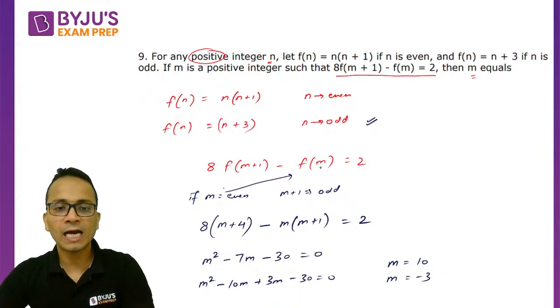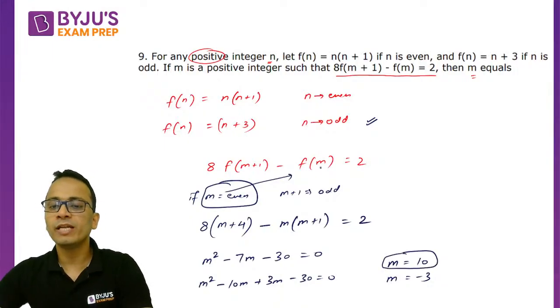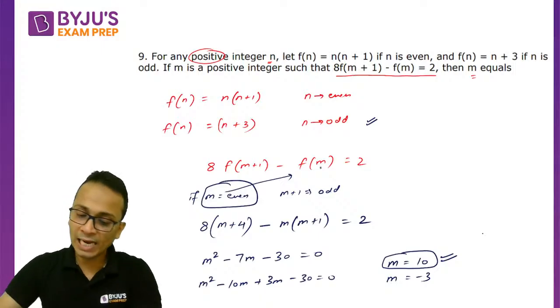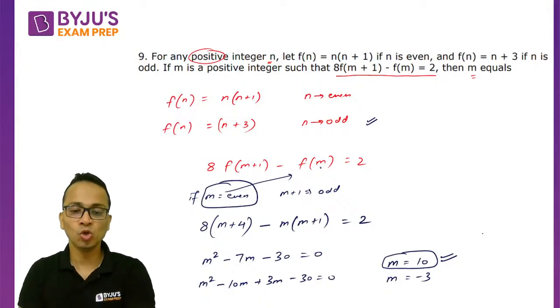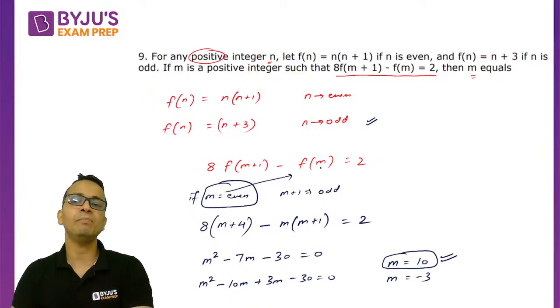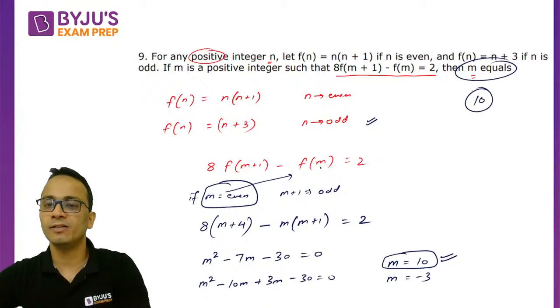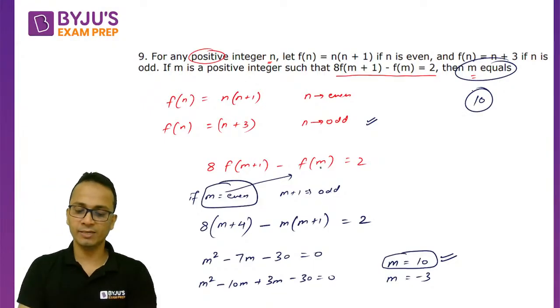Now since here I assume that m is even, so m equal to 10 will become the answer, and there is no need to make the second case. Second case बनाने की जरूरत ही नहीं है because m की already एक value आ गई. So you can post your answer as 10. You can type in your answer as 10.